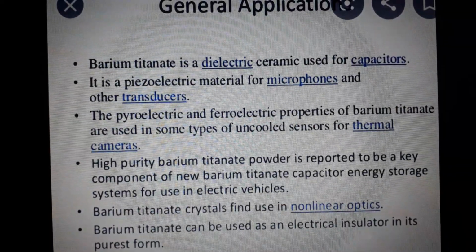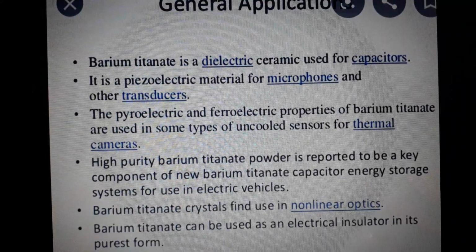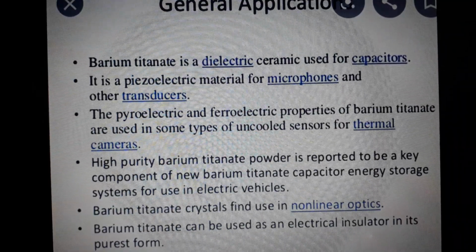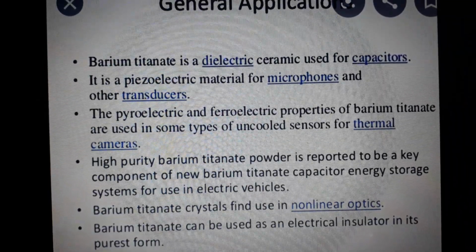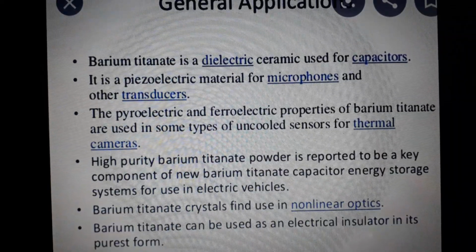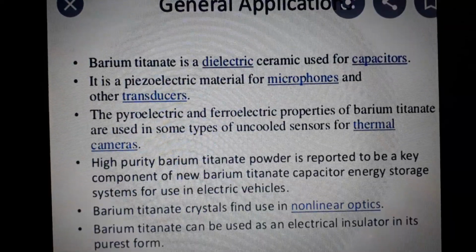Next, what are the general applications here? Barium titanate is a dielectric ceramic used because of its dielectric property. It is used in capacitors. It is also a piezoelectric material. For this piezoelectric property, it may be used in microphones or transducers. These are some of the applications of barium titanate.